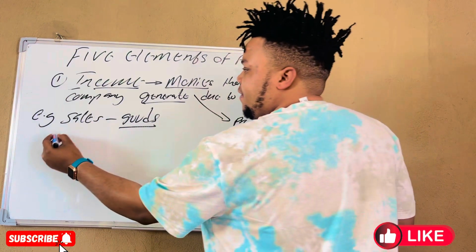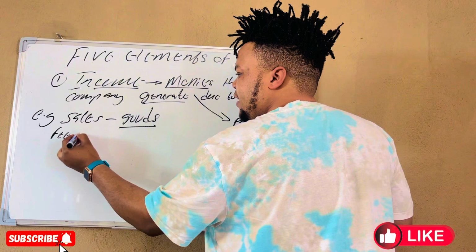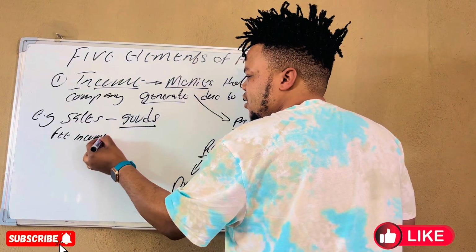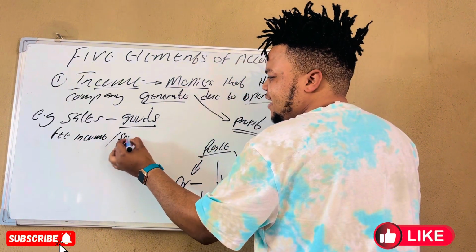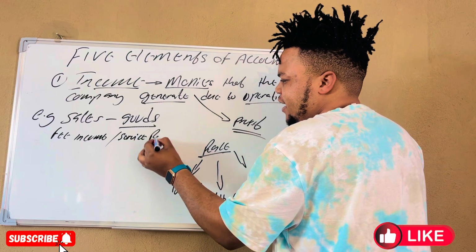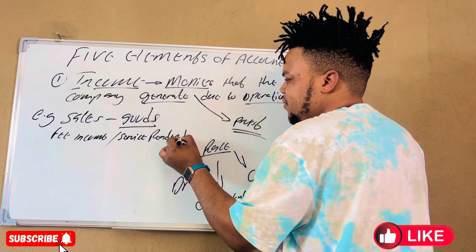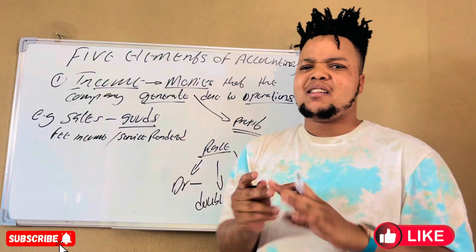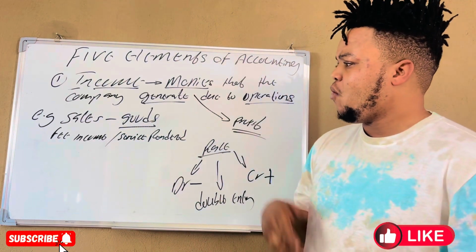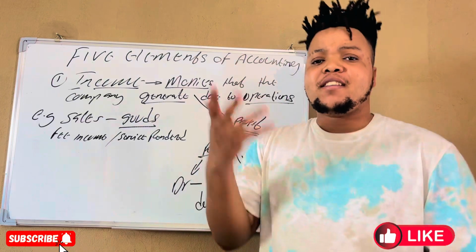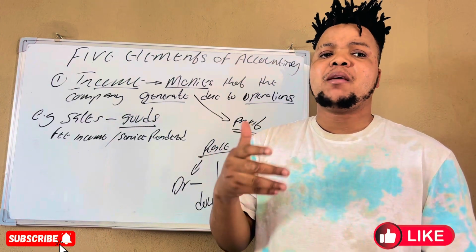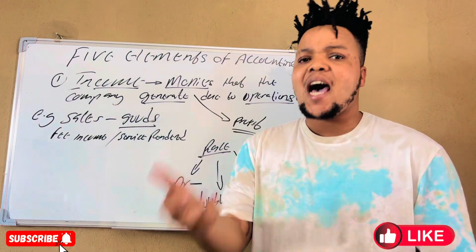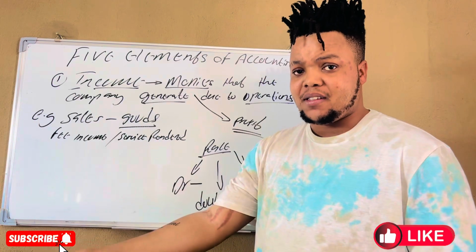And then we have such as fee income, which others classify as service rendered. So fee income and service rendered seem to be the same thing. Why? The fees as an income are charged by businesses that are rendering services.